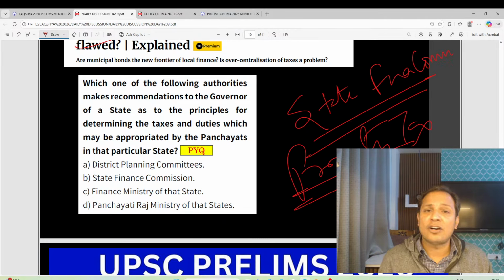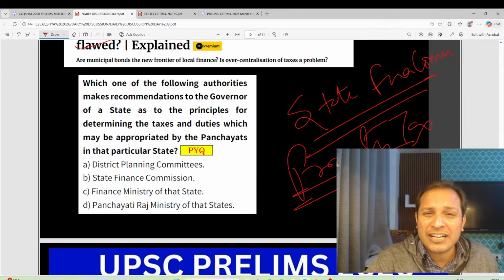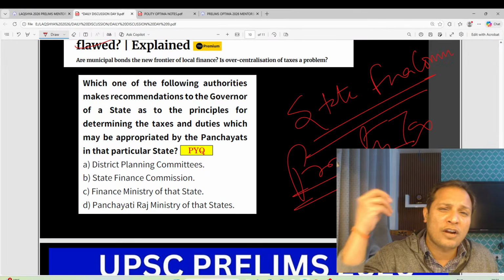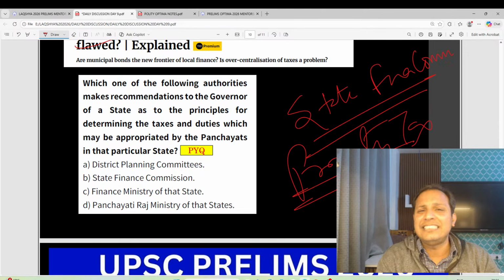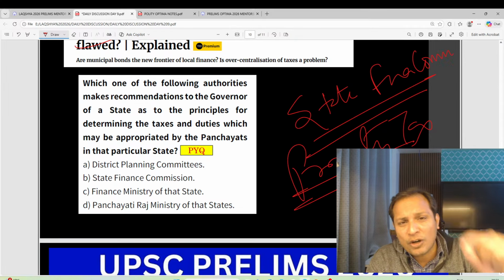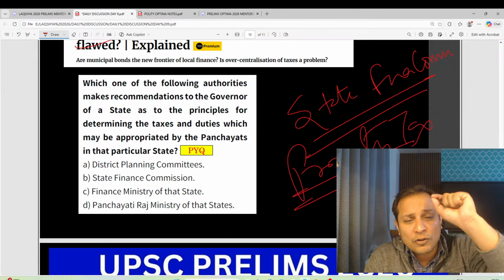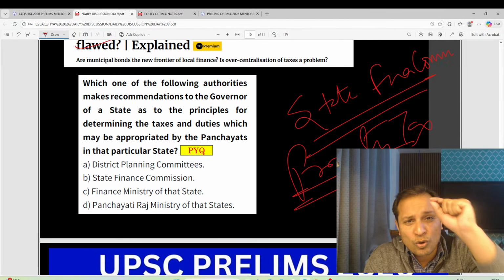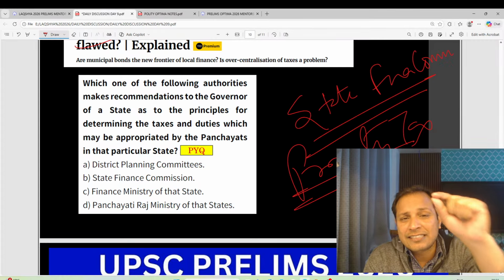Why are they not able to do that? Because the tax base is very small. Why is the tax base small? Because most of the taxes were subsumed under the GST. Octroi, Chungi tax, a lot of taxes were subsumed in the GST. So this is an important topic, guys. Local body finances. It is very important, guys.